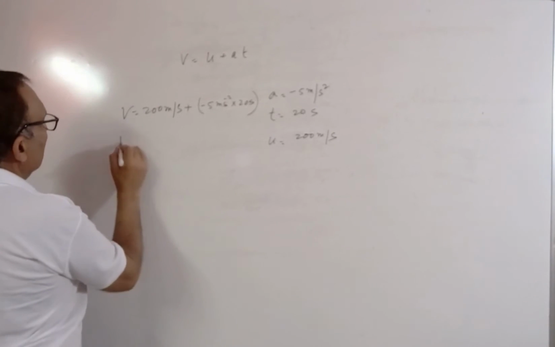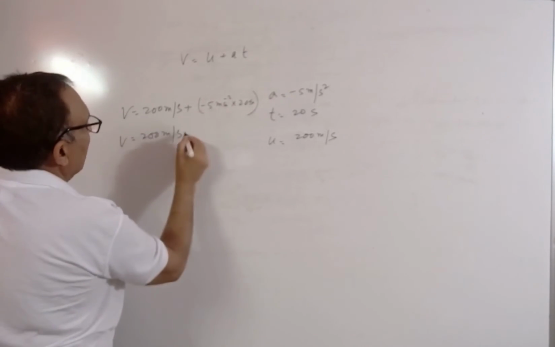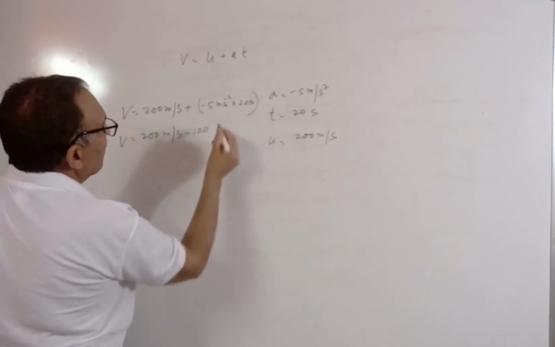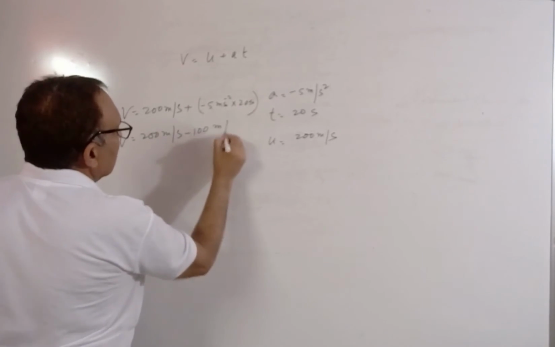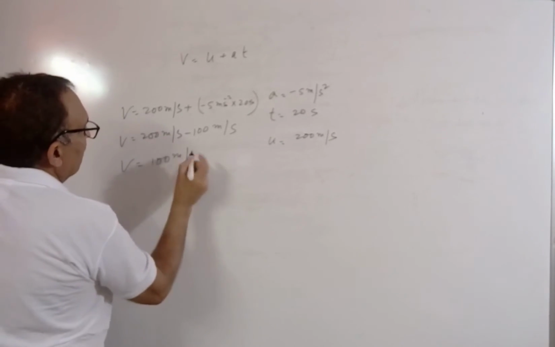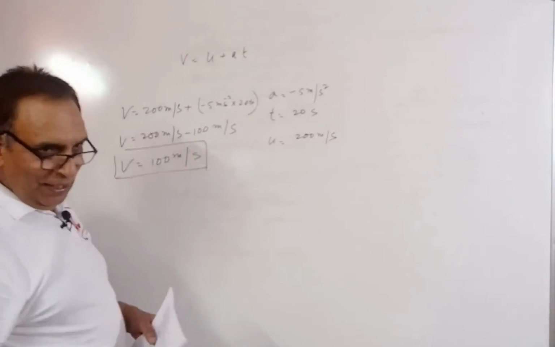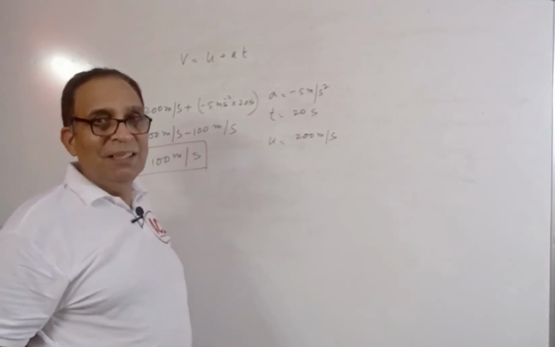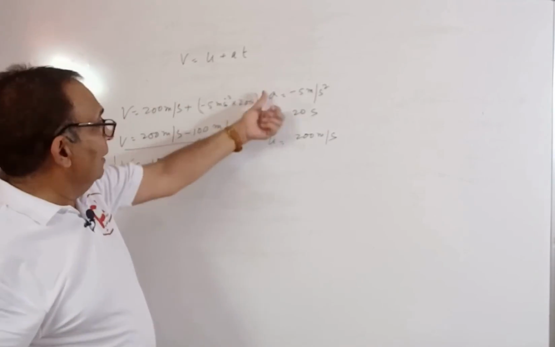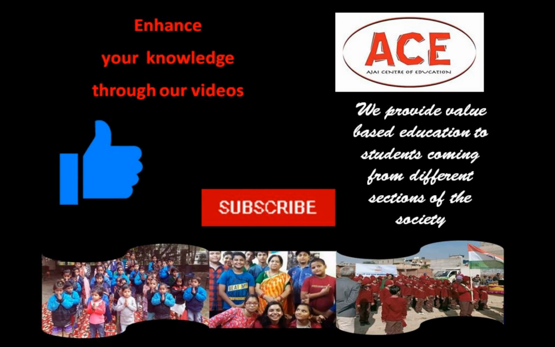So here you see the V will be 200 meter per second, this minus sign is coming 100. Second will be cancelled. You will be getting meter per second over here. So V will be equal to 100 meter per second. So you have seen yourself, when the acceleration is negative, velocity can be positive. But the case should be of this kind. I hope it is clear. Feel free to ask questions through comments. We shall reply to all your queries.